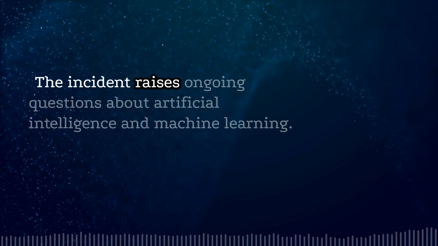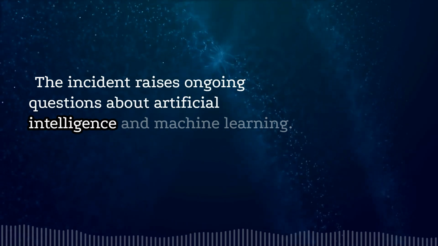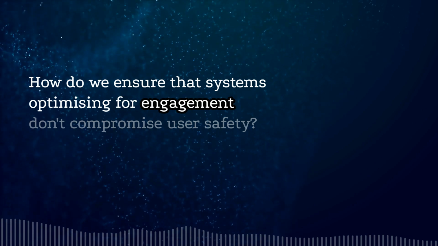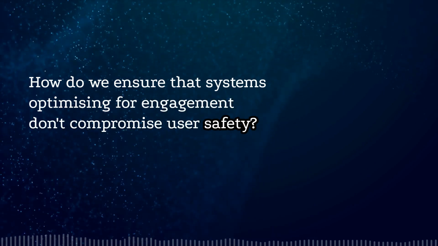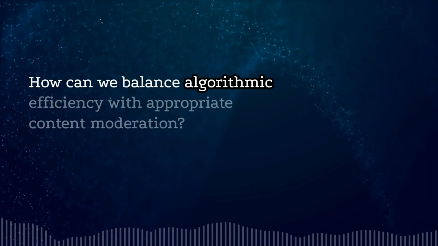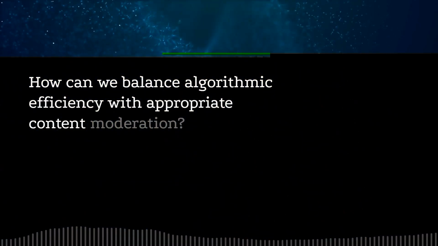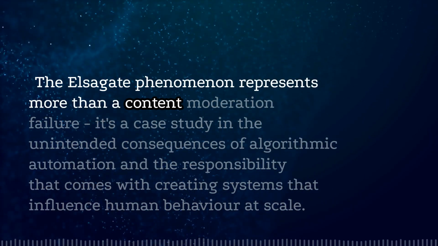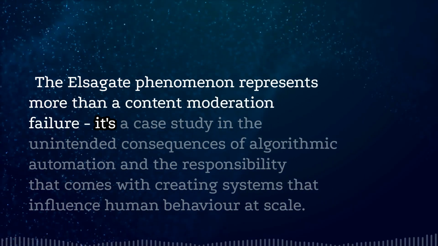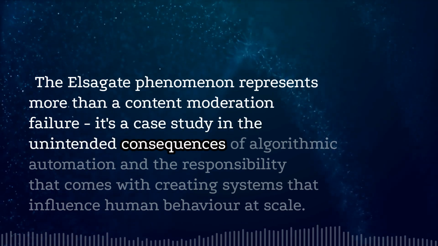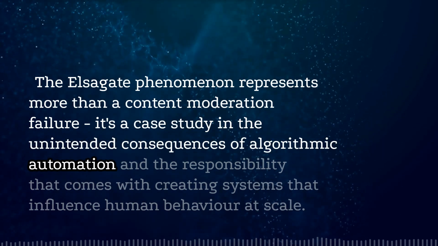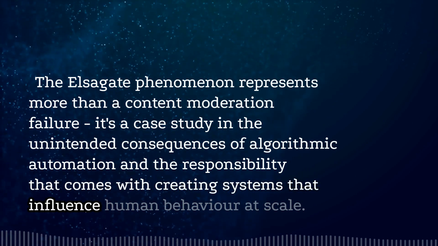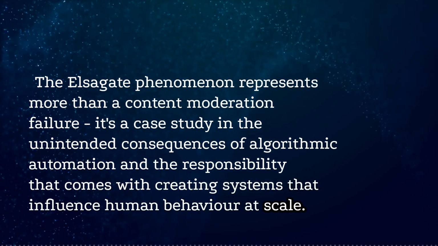The incident raises ongoing questions about artificial intelligence and machine learning. How do we ensure that systems optimizing for engagement don't compromise user safety? How can we balance algorithmic efficiency with appropriate content moderation? The Elsagate phenomenon represents more than a content moderation failure. It's a case study in the unintended consequences of algorithmic automation and the responsibility that comes with creating systems that influence human behavior at scale.